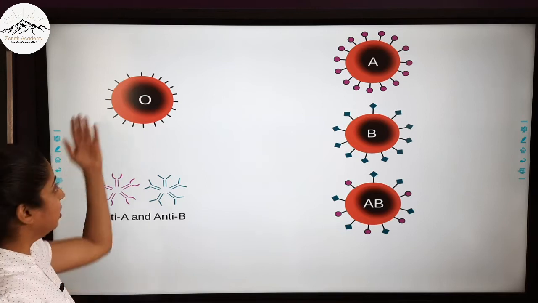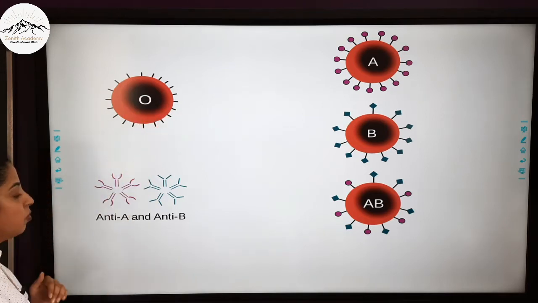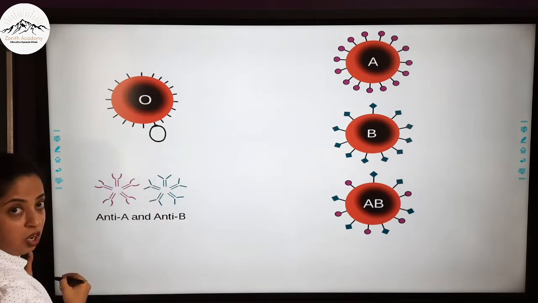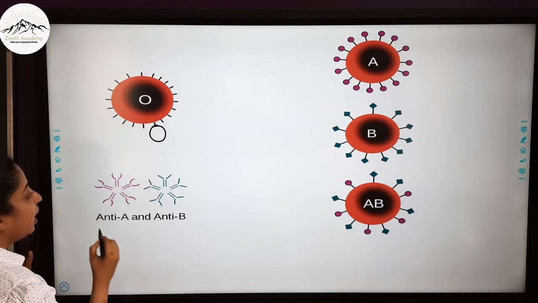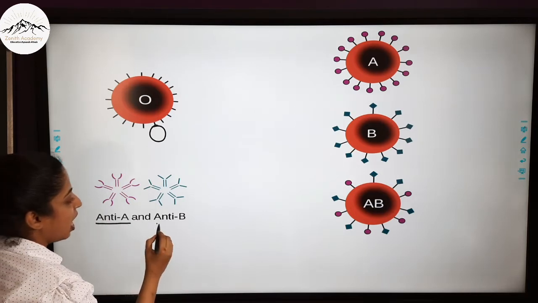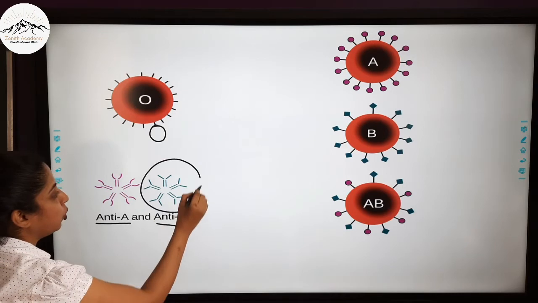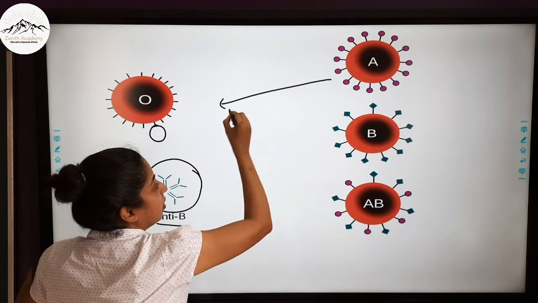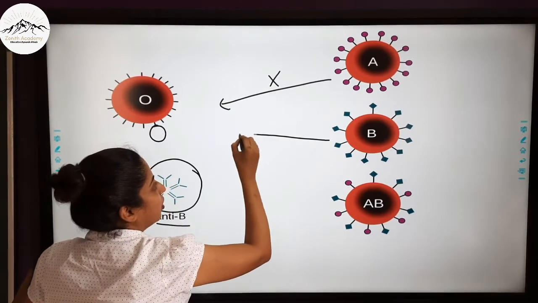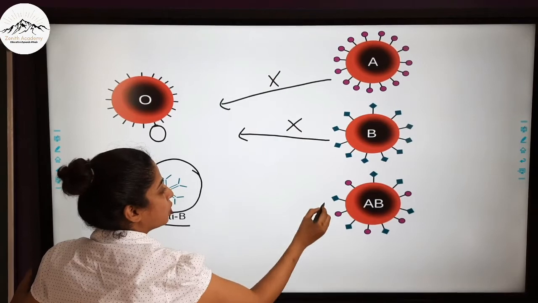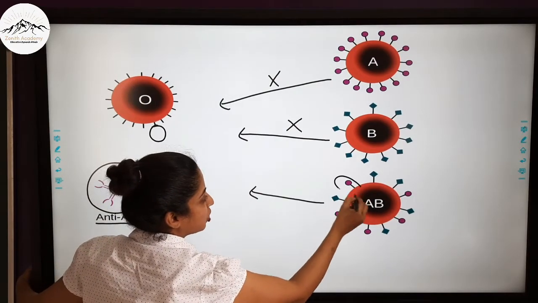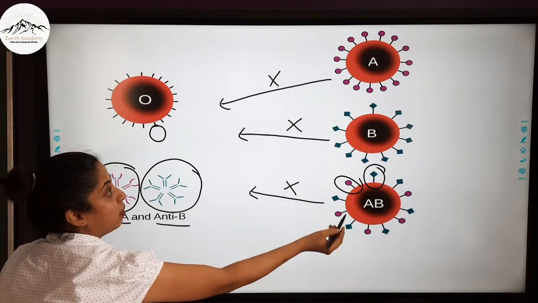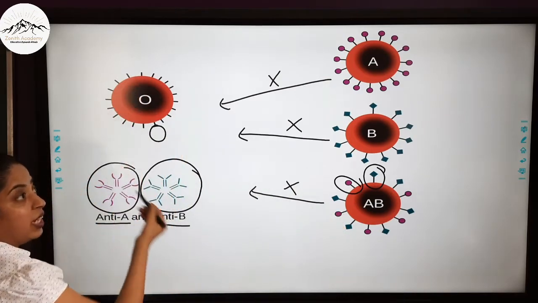Now see here, this is the RBC of a person who has blood group O. This person does not have any antigens on its RBC surface, but it produces antibodies A and antibodies B. So it is producing two antibodies. It will restrict the entry of A, it will restrict the entry of B, and it will also restrict the entry of AB, which contains both the antigens. That is why none of these blood groups are able to donate blood to a person with blood group O.